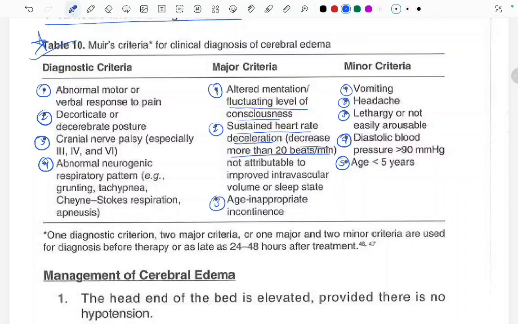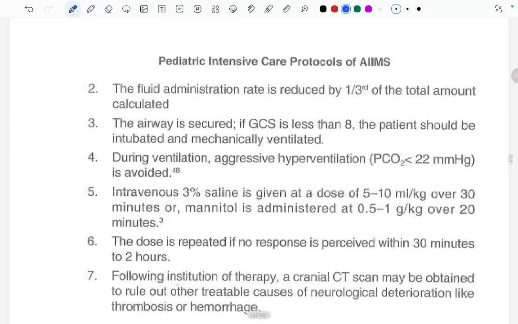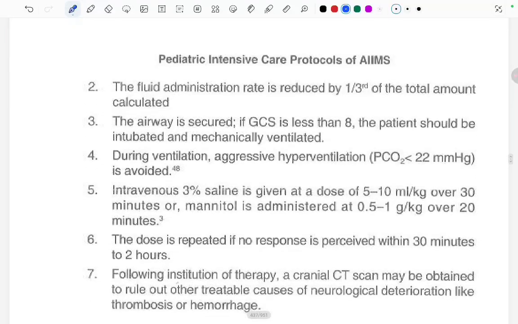Now coming to the management of cerebral edema. How are we going to manage the cerebral edema? Firstly, the head end of the bed is elevated, provided there is no hypotension. Moving ahead to the second point, the fluid administration rate is reduced by one third of the total amount calculated.